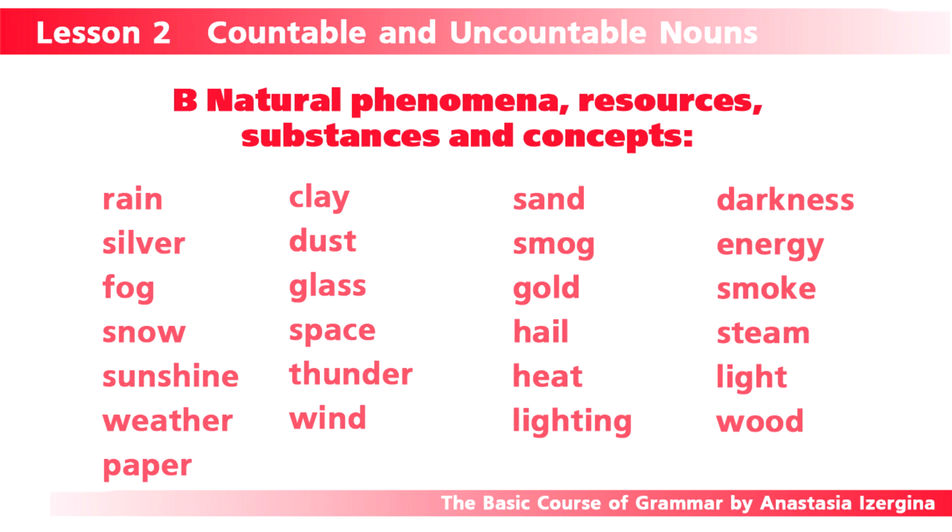Second group of uncountable nouns can be called natural phenomena, resources, substances, and concepts. They are as follows: rain, silver, fog, snow, sunshine, weather, paper, clay, dust, glass, space, thunder, wind, sand, smog, gold, hail, heat, lighting, darkness, energy, smoke, steam, light, wood.